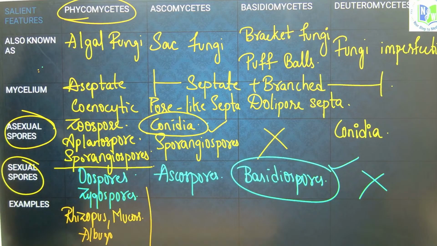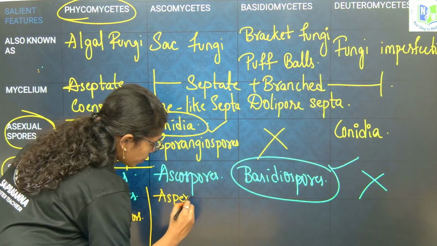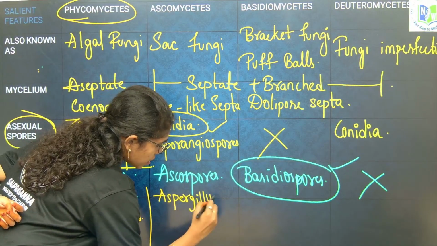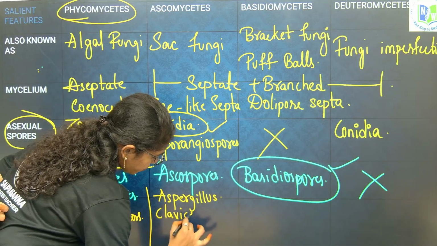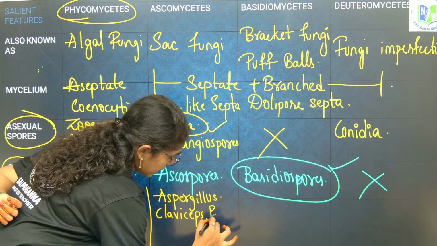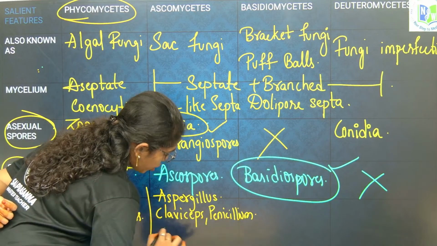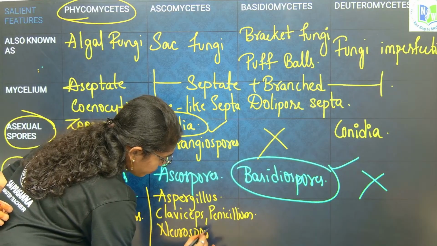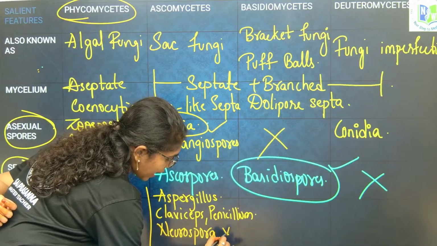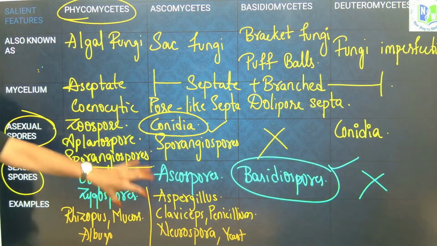Examples under Ascomycetes include Aspergillus, Claviceps, Penicillium, Neurospora, morels, truffles and yeast.